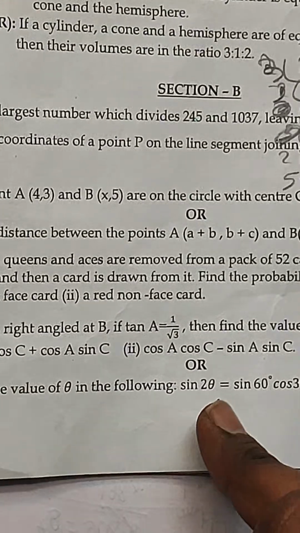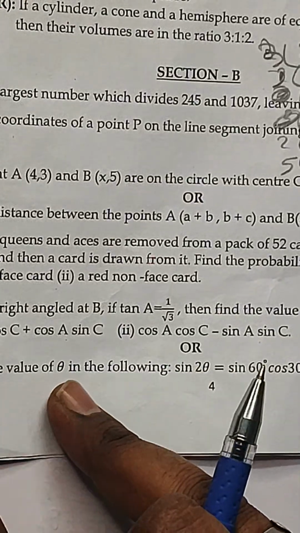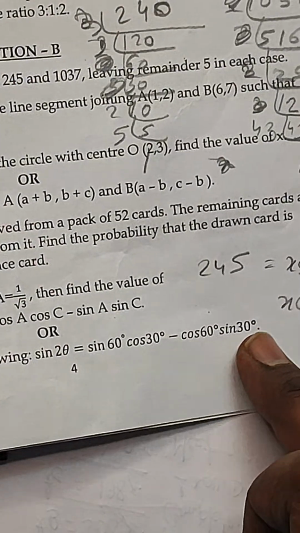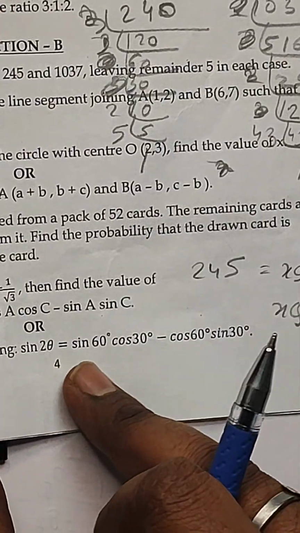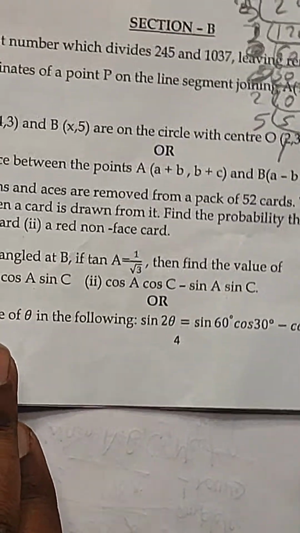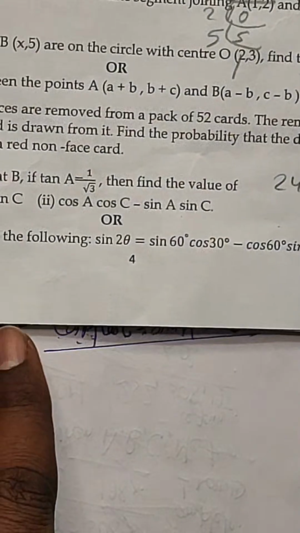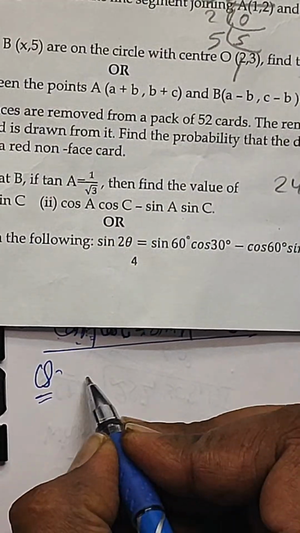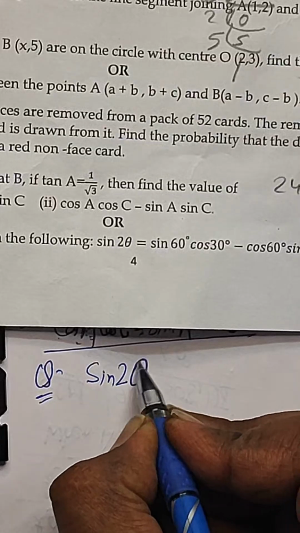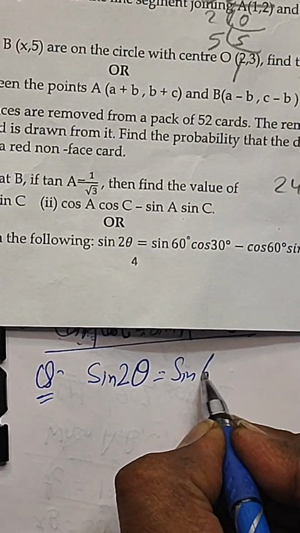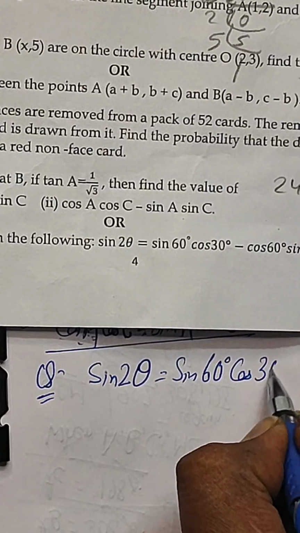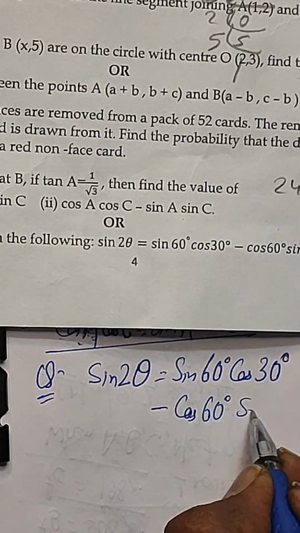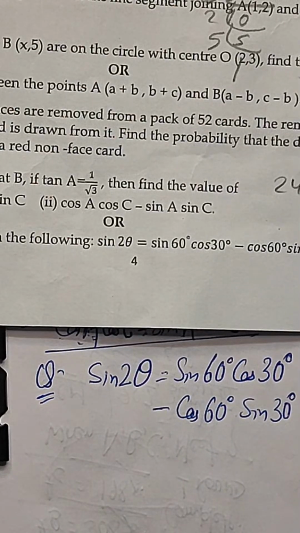So again there is a question: find the value of theta in the following. If sine 2 theta equals sine 60 cos 30 minus cos 60 sine 30. I think this can be done easily, right? You can also do it simultaneously at your end. The question is: find the value of theta if sine 2 theta is sine 60 cos 30 minus cos 60 sine 30.